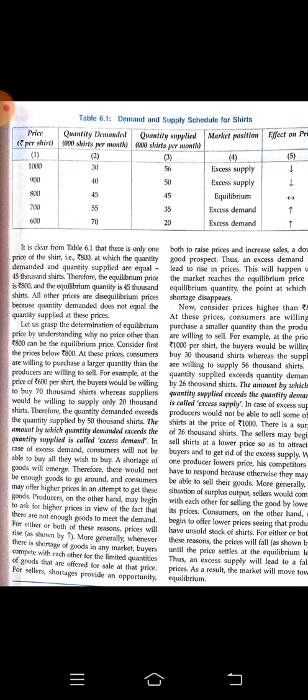Now let us consider the prices above 800. You can see rupees 1000 given, rupees 900 given. You can see the consumers' demand. At rupees 1000, consumers are demanding 30,000 shirts, whereas the producer is ready to supply 76,000 shirts. So here we have excess supply in the market, right? When there is excess supply and less demand, automatically the price will start decreasing. Why will it start decreasing?